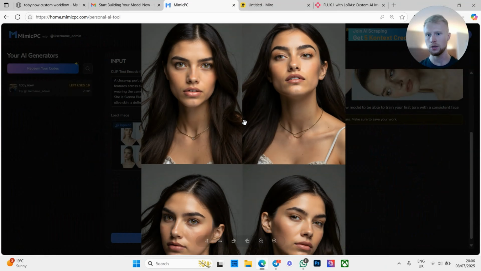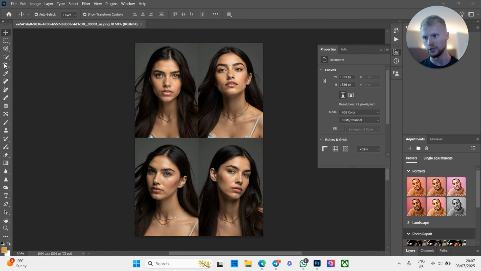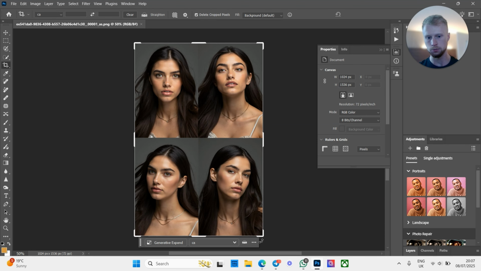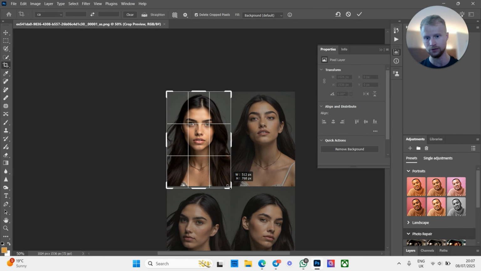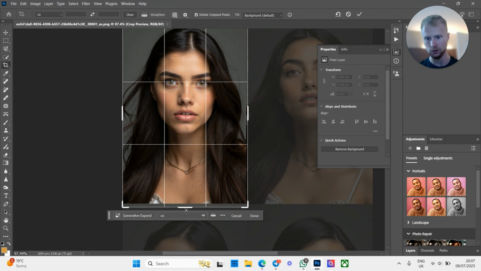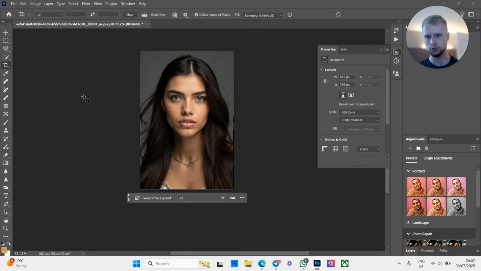So, nice one. We're going to download that, and what we're going to do is crop these down into 4 individual images and then train a LoRA. Now this is a really simple process. You just literally want to crop them down. I wouldn't recommend upscaling them because it's going to give that airbrush feature. I'm obviously doing this on Photoshop. You can do it on Canva, you can do it on your phone, but you know, simply just like this, and then export image.